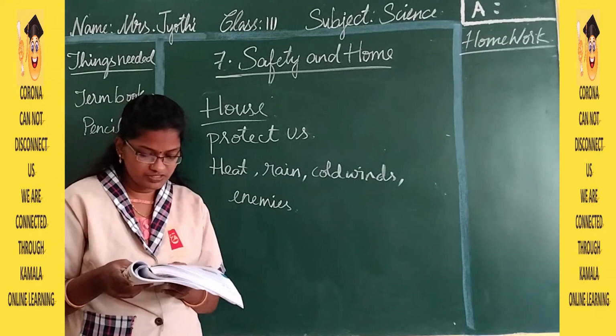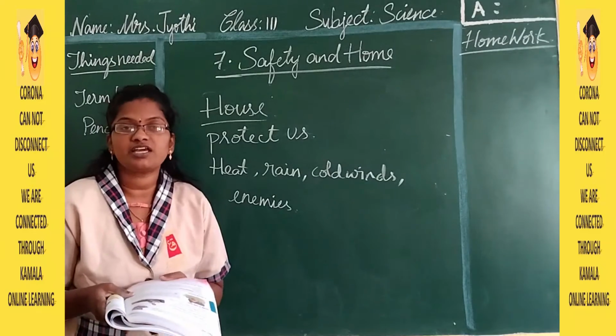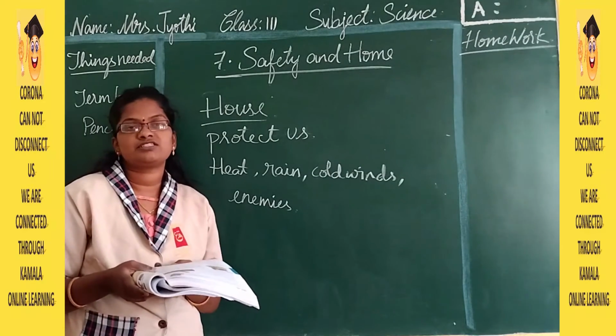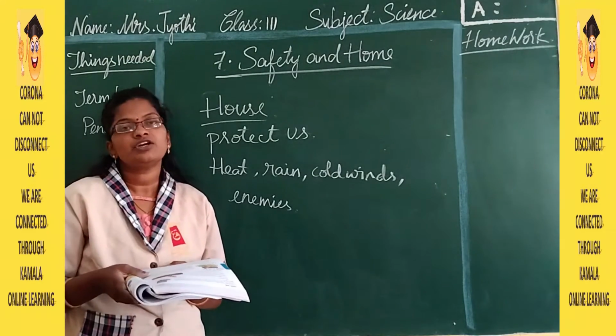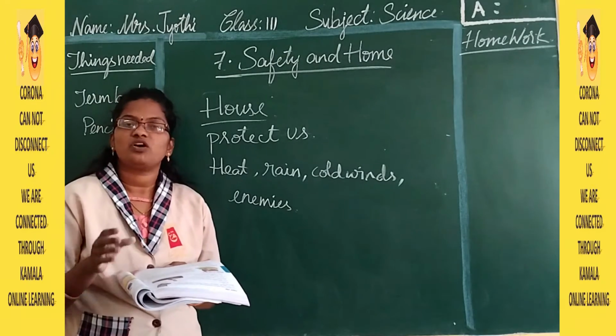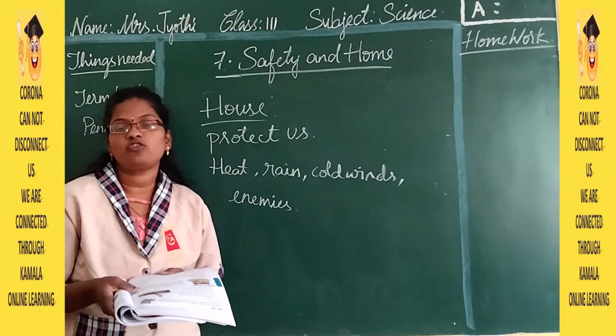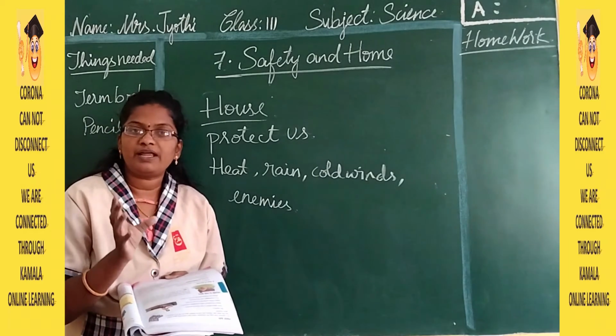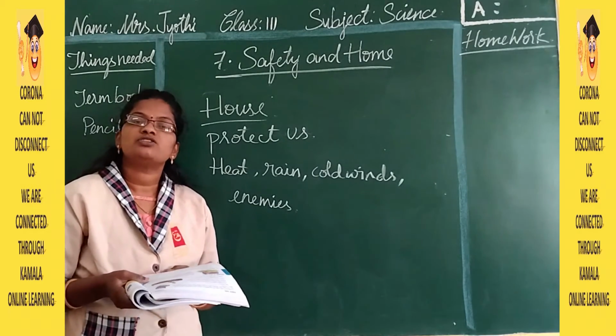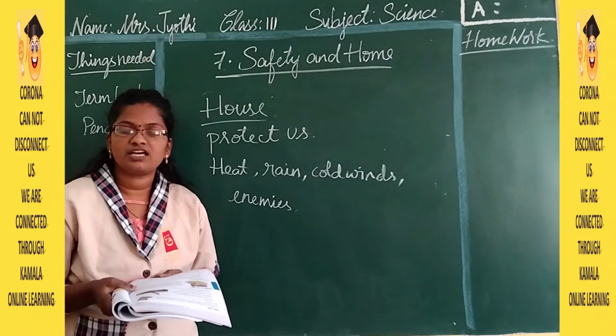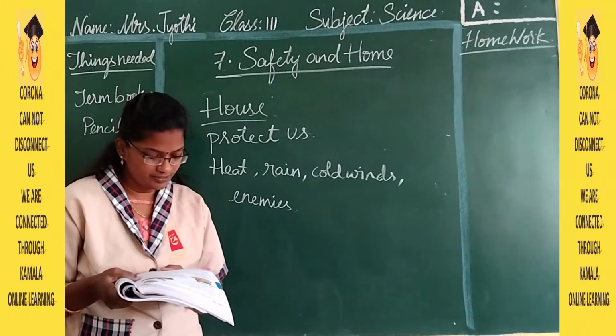Growing plants in your house can help you to make fresh air. So wherever there is place, where the sand is there, you can plant a tree or a plant. And if there is not that much place in front of your home, you can even plant a potted plant. So what is the use of plants? They are going to give us fresh air.